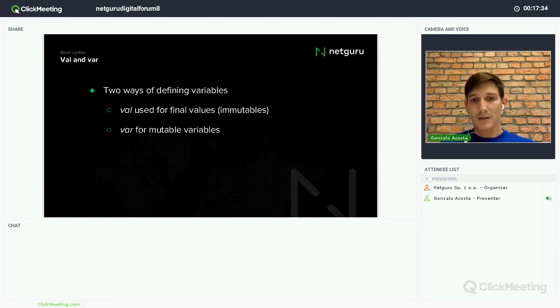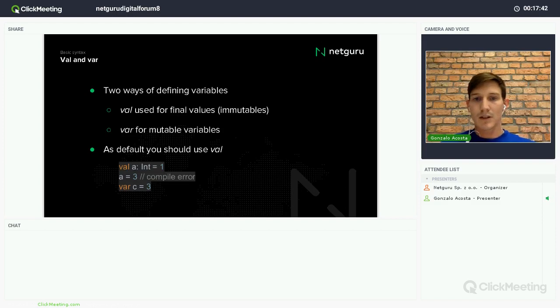And then we have var for mutable types. You should always consider using val as a default. Why? Basically because it's easier, for example, if you have multi-threading code. We will talk again later about that better.